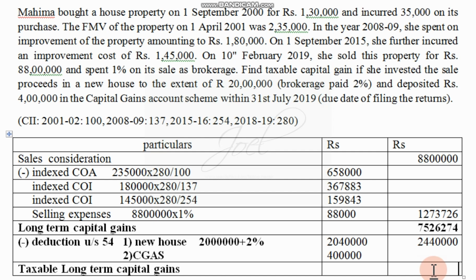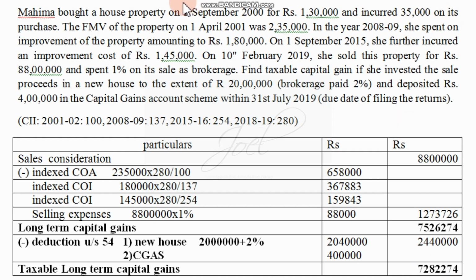When we deduct this amount, we will get a final amount of 72,82,274. So this is the final answer we get when we deduct the deductions. This is the way we will use to solve the problem.